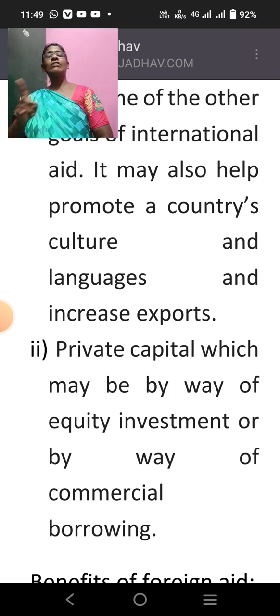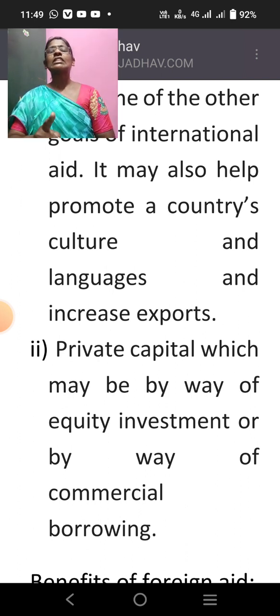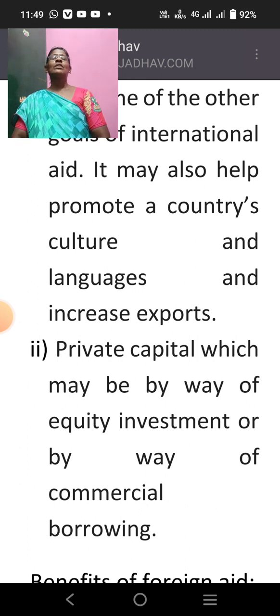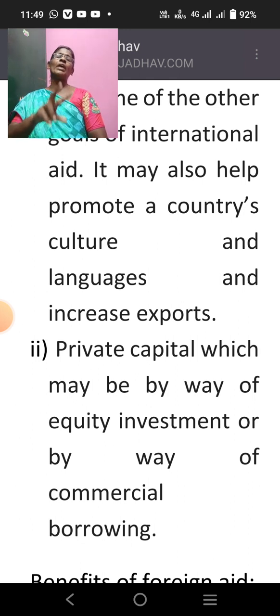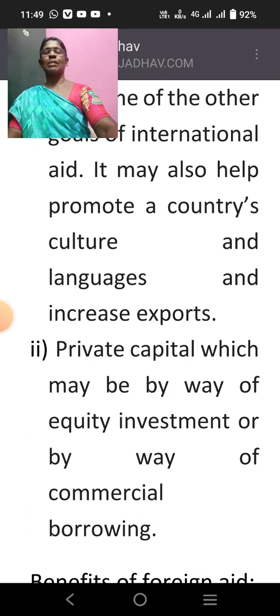Or maybe commercial borrowing, for example, purchase of debentures. As I told you earlier, when we study international capital, we should not say debenture, we have to say bonds. So international bonds. Purchase of bonds of our country brings us foreign capital inside. So there are two ways of foreign capital. One is foreign aid, and the other is private capital.